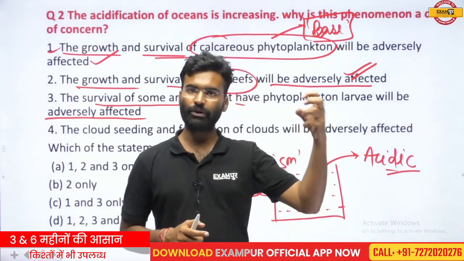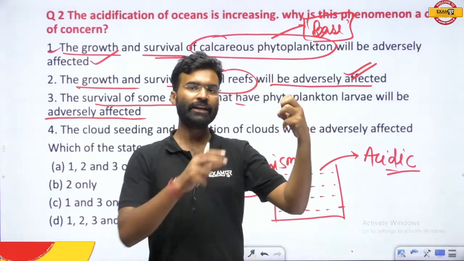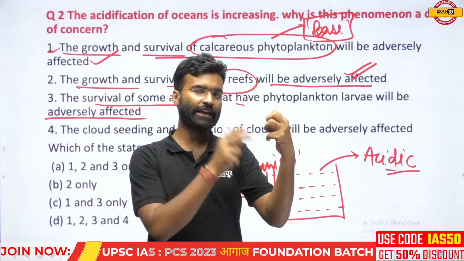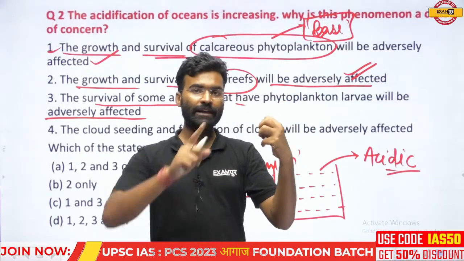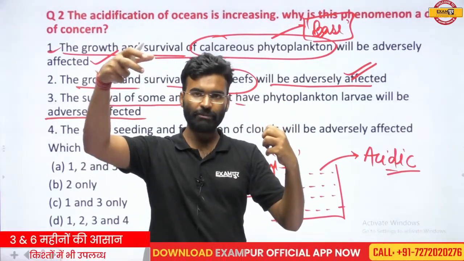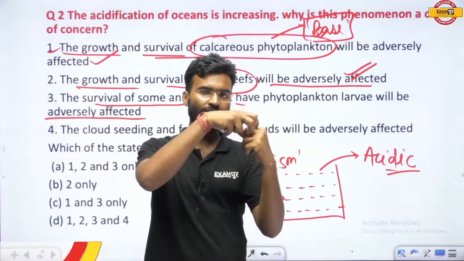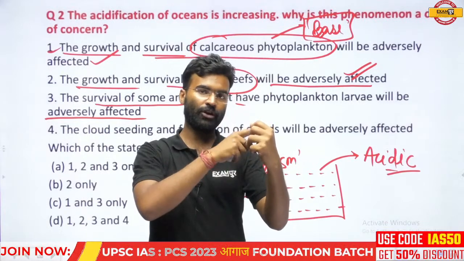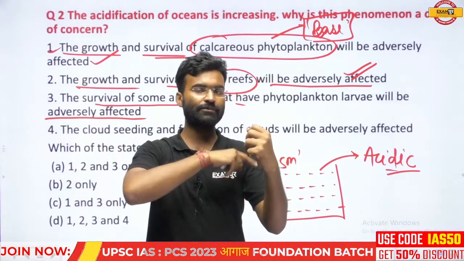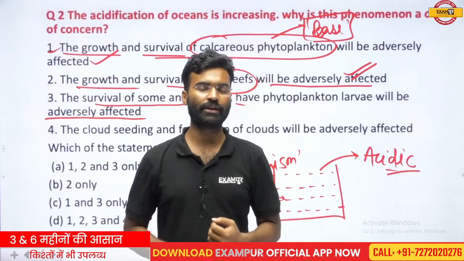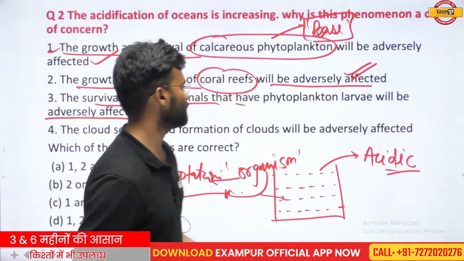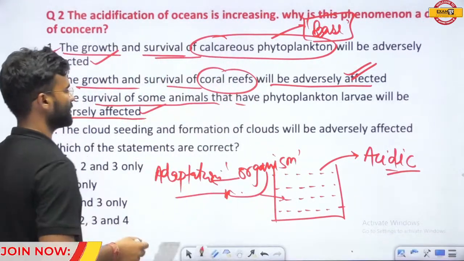If component A is affected by any phenomenon or process, and organism B is dependent upon it, then this phenomenon does not directly affect B, but indirectly affects this component. That means this is also a correct statement.